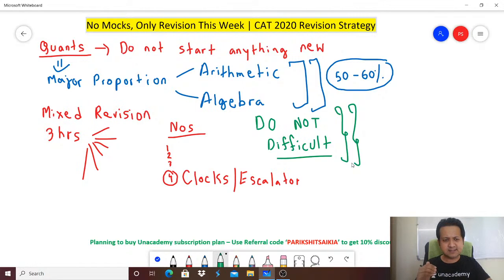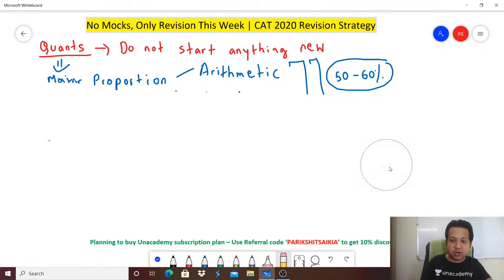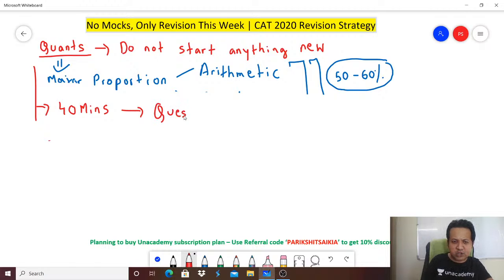Okay, next. When you are preparing in these last 7 days, you need to ensure that you are preparing in slots of 40 minutes. So let's say you are sitting down to solve quants questions. Solve in slots of 40 minutes. When I say 40 minutes, you need to have at least a question bank which will contain a minimum of 20 to 25 questions, okay?